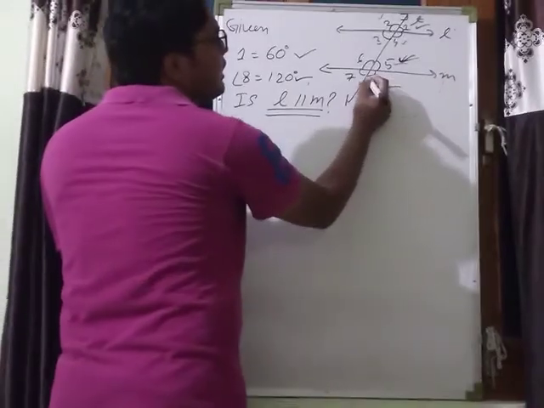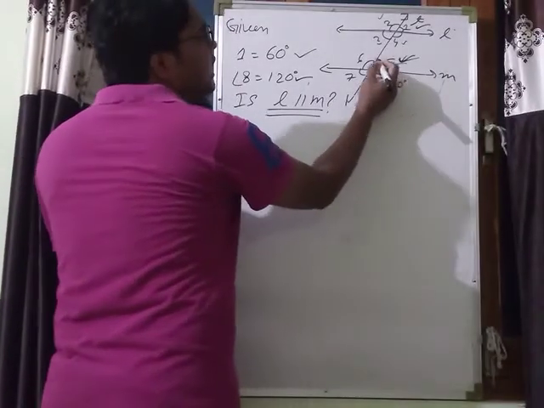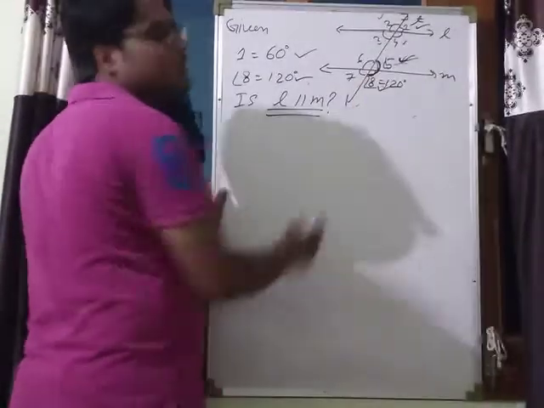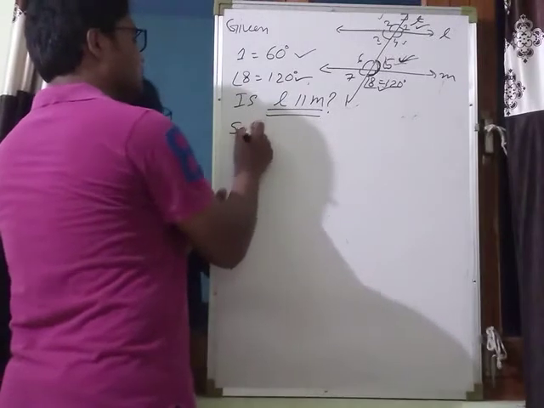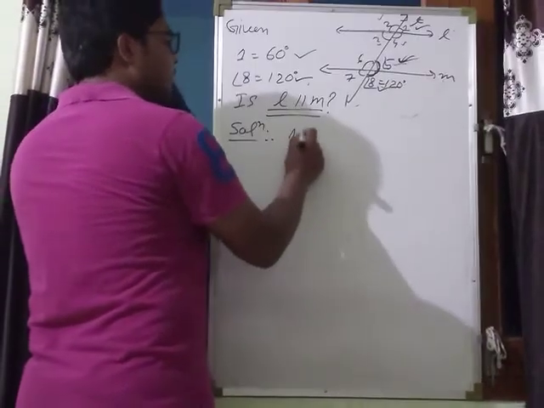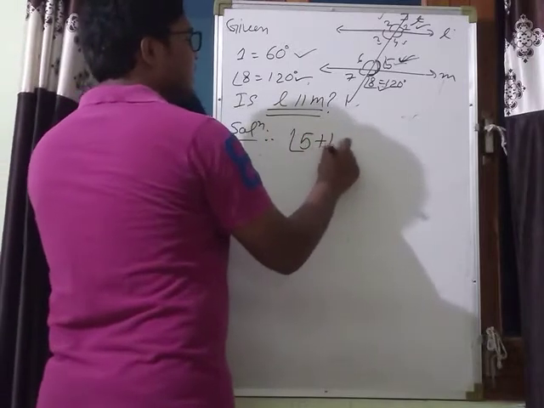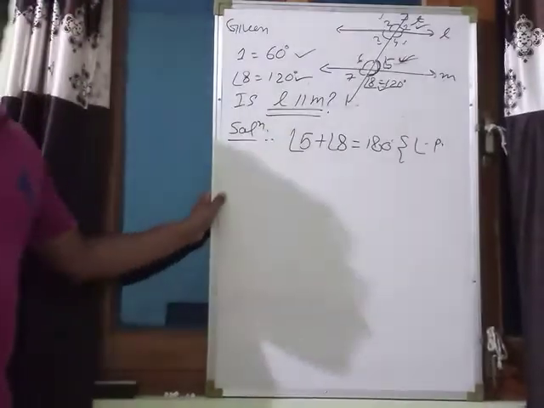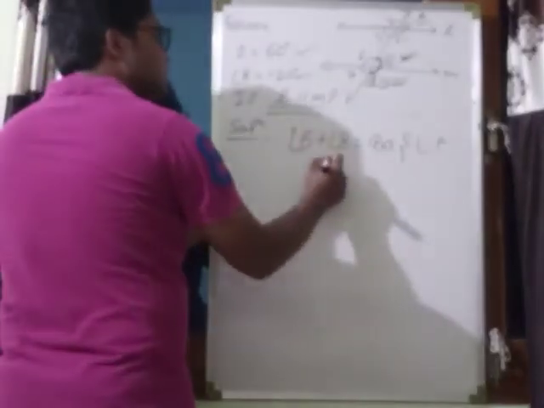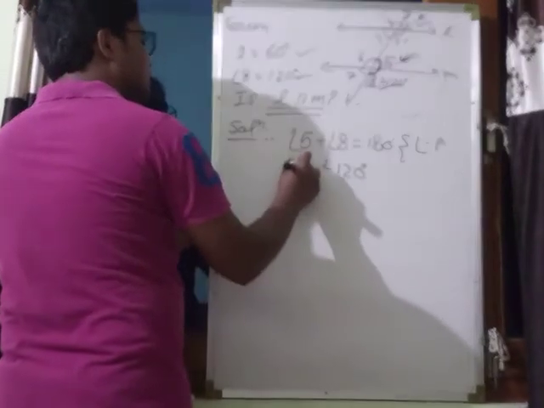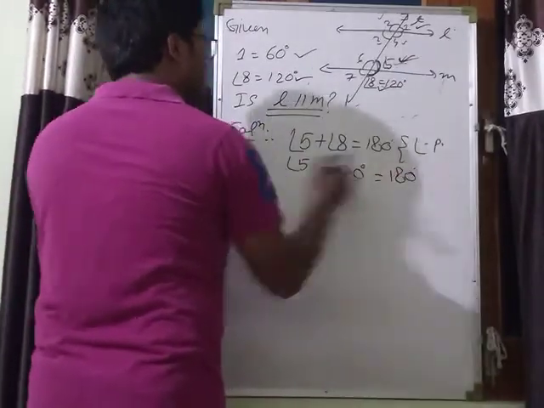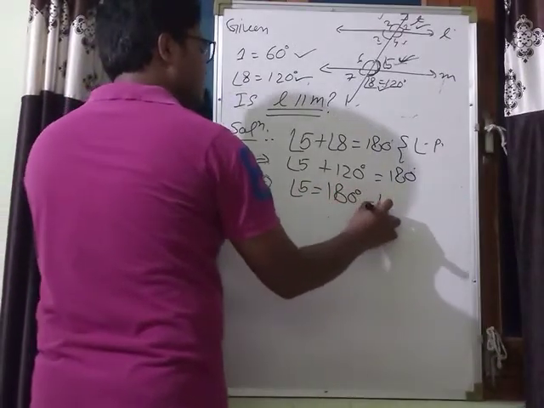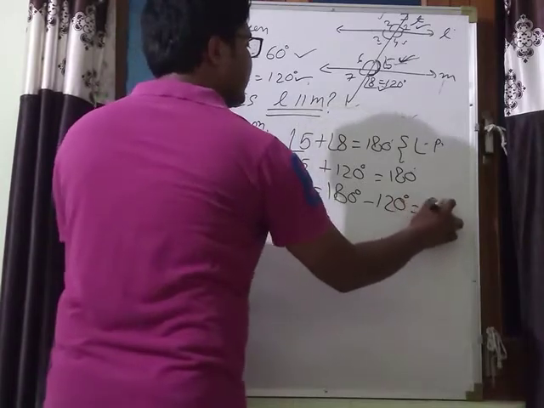See, angle 8 is given. Angle 8 is 120 degree, and angle 5 and angle 8 form a linear pair. See its solution. Angle 5 plus angle 8 is equal to 180 degree because they form a linear pair, and the sum of a linear pair is 180 degree. Now angle 8 is 120 degree plus angle 5 equals 180. So from here angle 5 is equal to 180 minus 120, that is 60 degree.